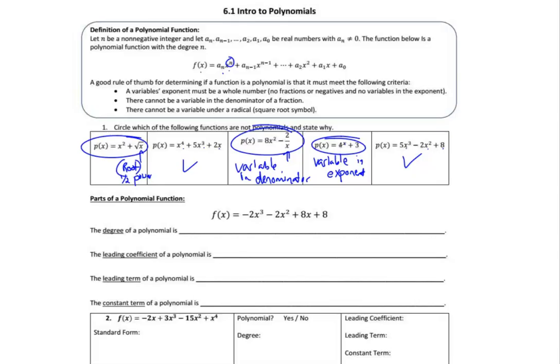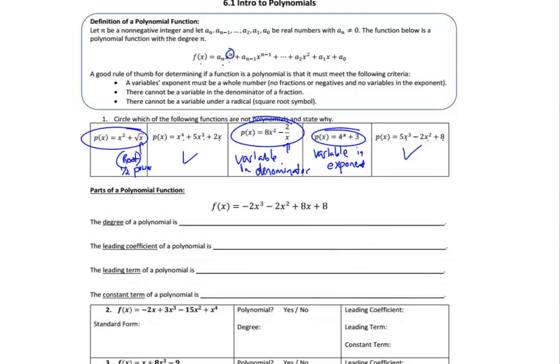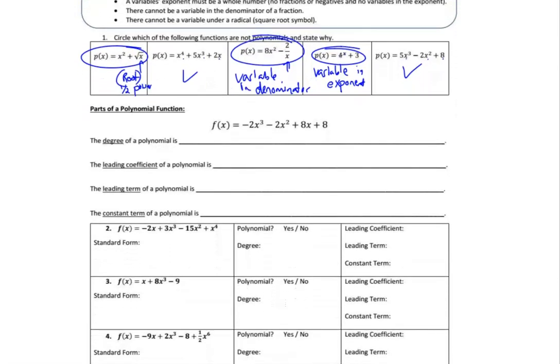Let's talk about some key parts of a polynomial function. When you have separate terms that aren't being multiplied together, the rules change when they're being multiplied together. When they're separate terms like this, the degree is the highest power we see on the variable. So this is an x cubed, so the degree is the highest power on a variable. On this problem, it would be a degree of 3.